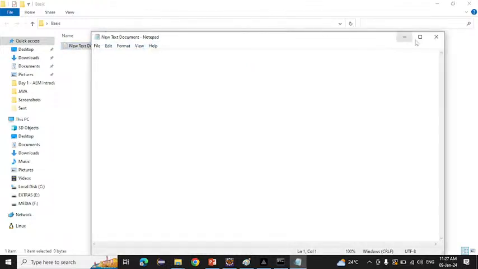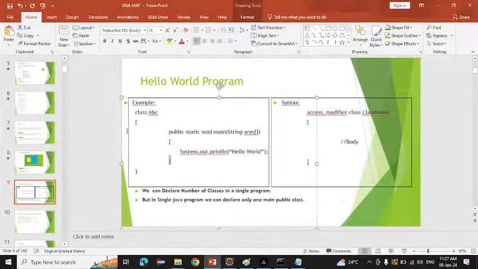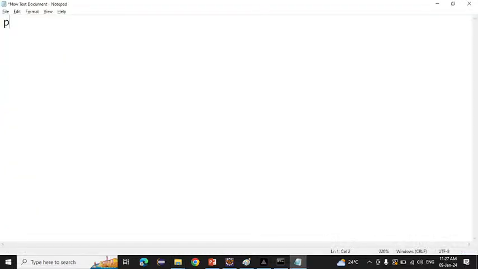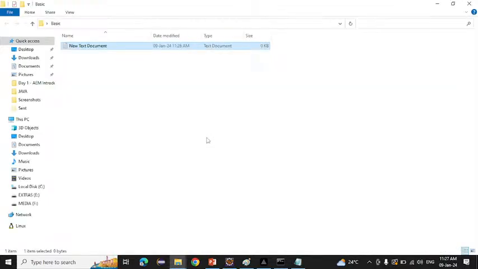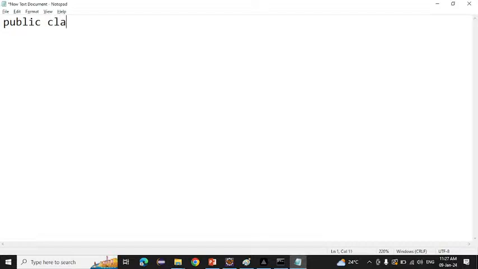And here we have to write a code. So how to write a code here? So I told you what is the syntax to write a code. First we need to write an access modifier. Suppose I'm writing the access modifier this time as public. P is a small. Okay, P is a small. After that what we need to write? Class we need to write. Simply come here and simply class. C is a small here. After that class name. Anything we can write. So ABC suppose I wrote here.